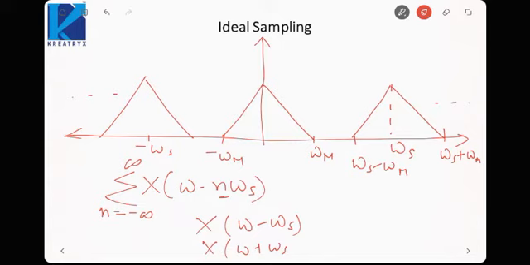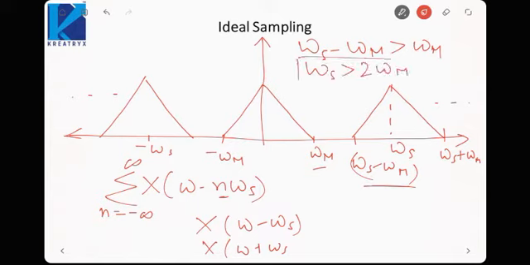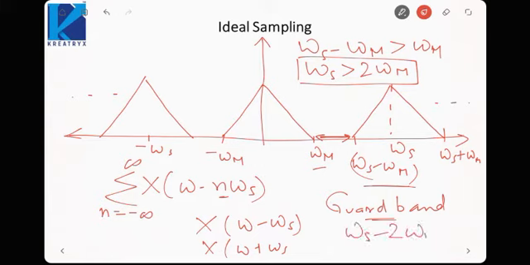Now if you see here, omega s minus omega m is greater than omega m. Omega m is here, omega s minus omega m is on the right. That is, omega s is greater than 2 omega m. Okay. So this graph will exist if omega s is greater than 2 omega m. Here the space between these two copies is getting wasted. It is also called the guard band. Okay, guard band, how much width does it have? It has a width of omega s minus 2 omega m.